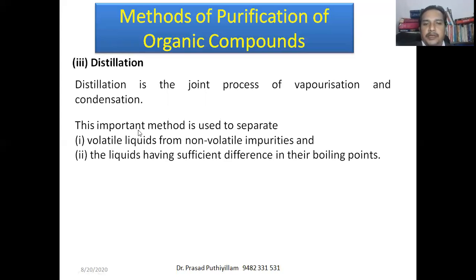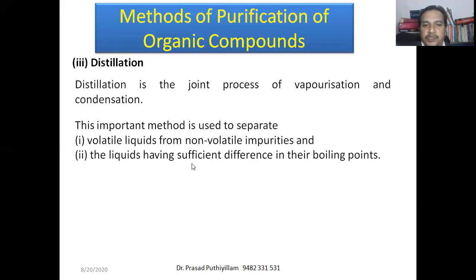It is used to separate liquids from impurities, where the liquids are volatile and the impurities are non-volatile, so that the liquid can be converted into the gaseous state easily at a lower temperature and the impurities remain in the flask itself. The liquid phase is converted into gas, and from that we can condense it and separate it out.